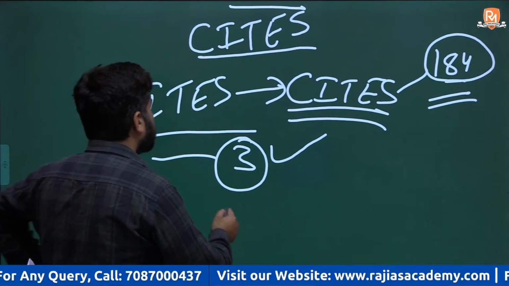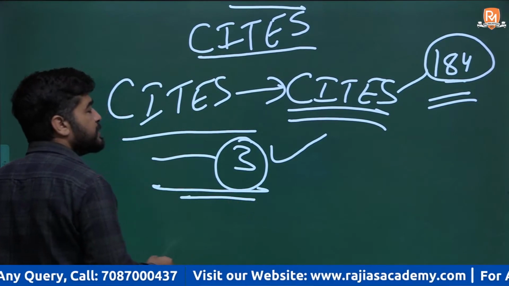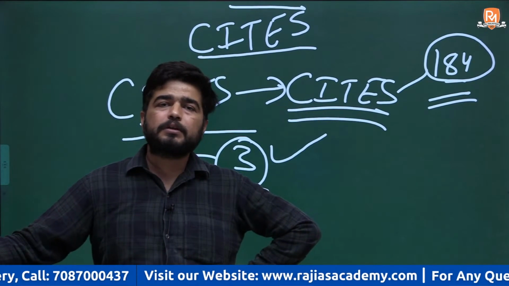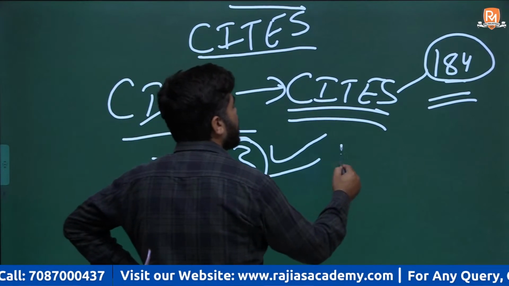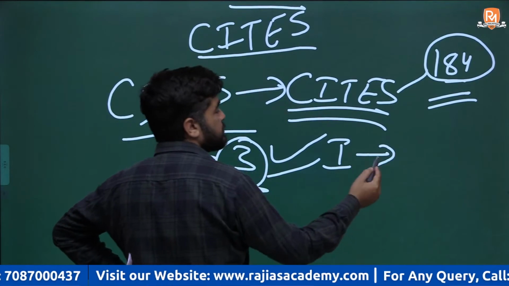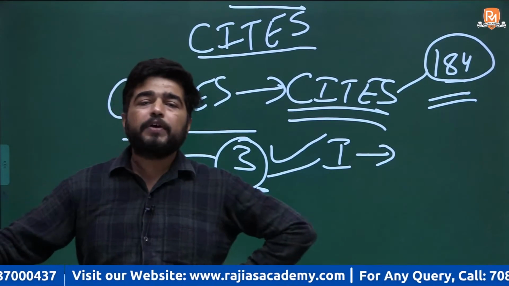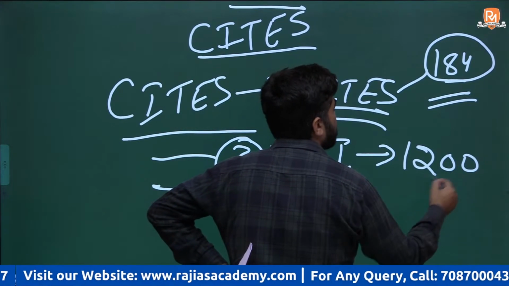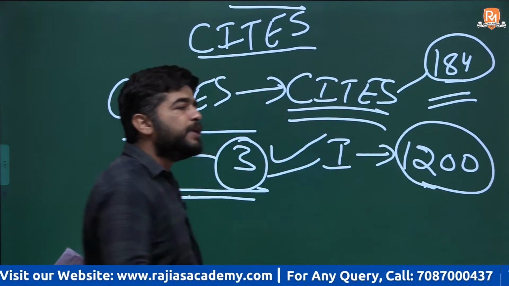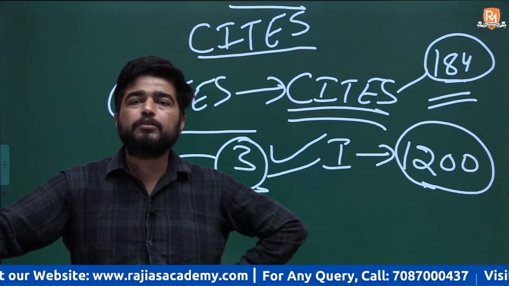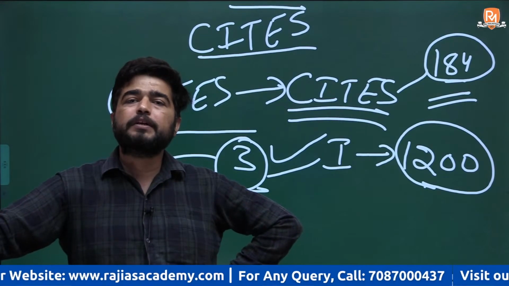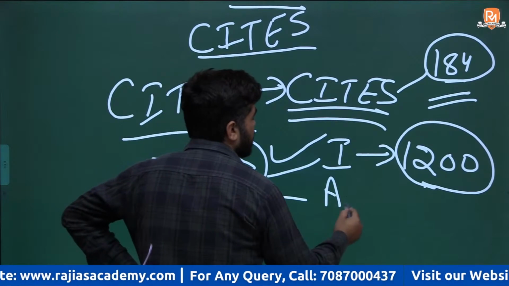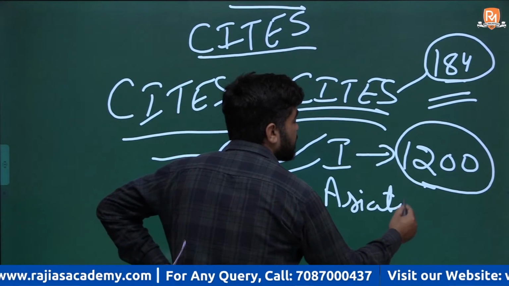So what are the three kinds of species, or three appendices? How do we classify these species? In the first, you will have endangered species, around 1200 species, which are threatened to be extinct. For example, the Asiatic lion. You know the Asiatic lion?